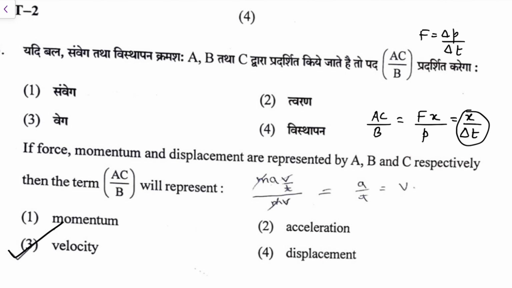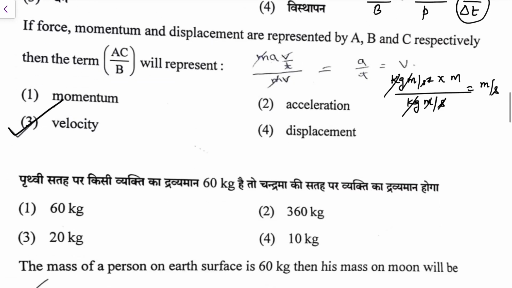The student has marked it correctly. Otherwise, one of the other methods would be, like say the force unit. Force unit is what you say is Newton. Newton is mass into acceleration, that is kg meter per second square, multiplied by meter. Momentum is mass into velocity, that is kg meter per second. So what you get, kg and meter get cancelled, one second here gets cancelled, so what you are left with is meter per second. So it's velocity, you could do it like this also.